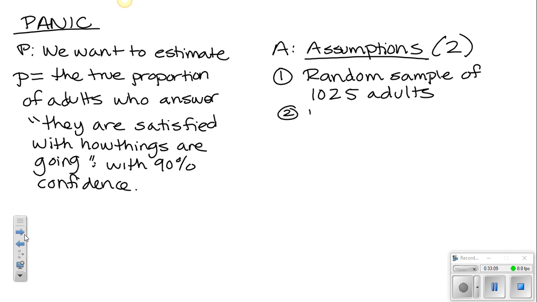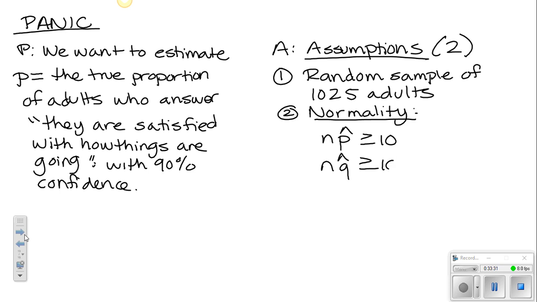Second, we need to assess the normality. So again, this is not where n is greater than or equal to 30, okay? We're talking about proportions. The way we check normality for a 1 proportion Z interval is to see if np hat is greater than or equal to 10 and nq hat is greater than or equal to 10.